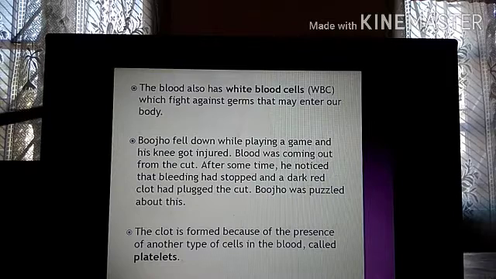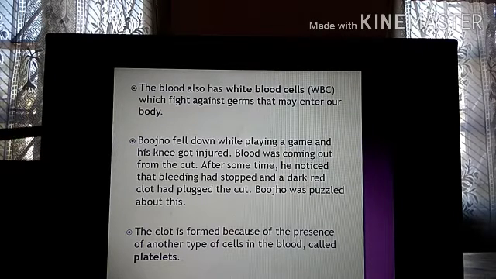Now the second type of cells are the white blood cells or WBC. The blood also has white blood cells or WBC which fight against germs that may enter our body. So what is the function of WBCs? WBCs are the fighters of our body. So whenever any virus or bacteria or any foreign body enters inside our body, the WBC will fight against that and they will drive the virus or bacteria out of your body. So these are called fighters. They protect our body.